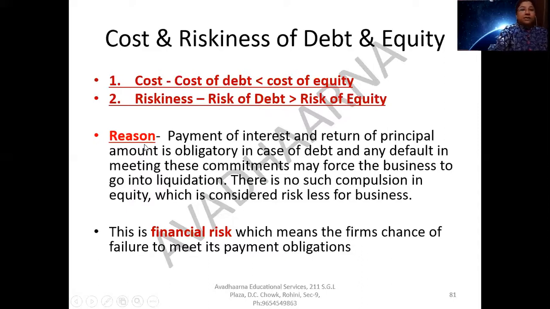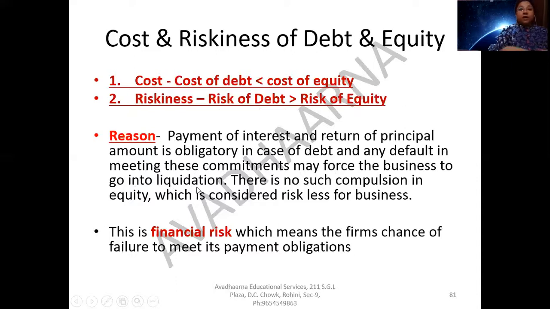Now, the reason is that payment of interest and return of principal amount is obligatory in case of debt, and any default in meeting these commitments may force the business to go into liquidation.